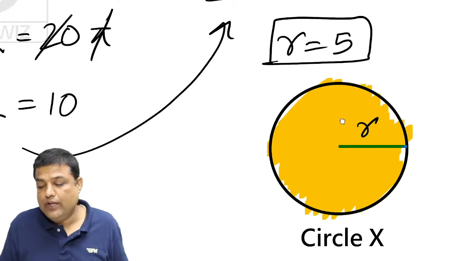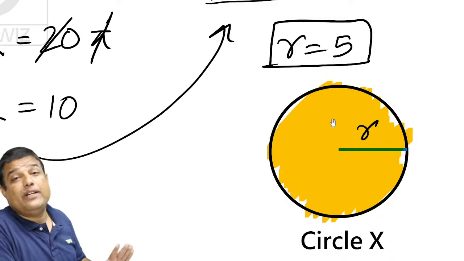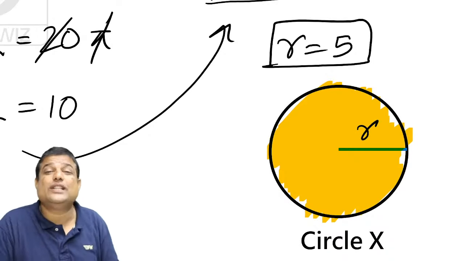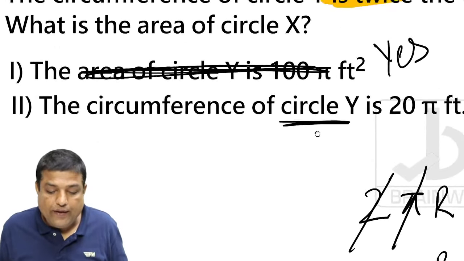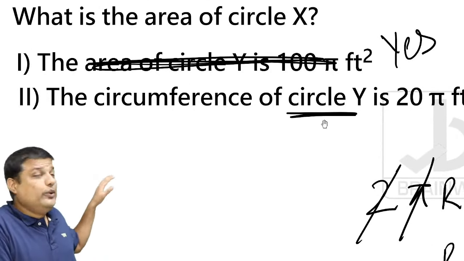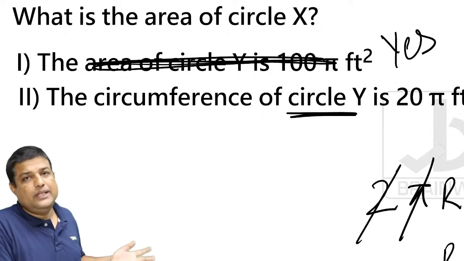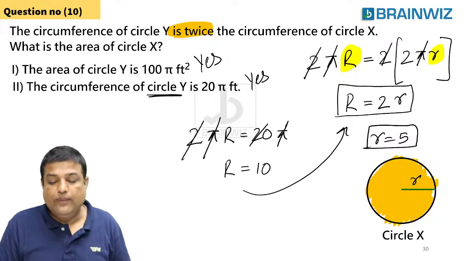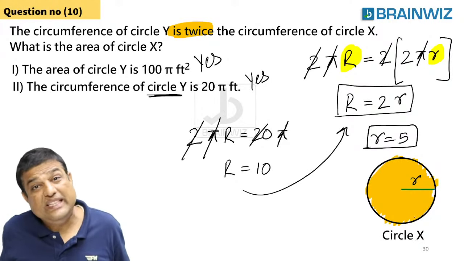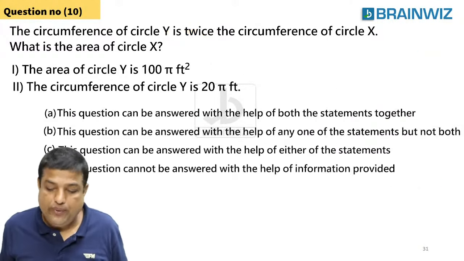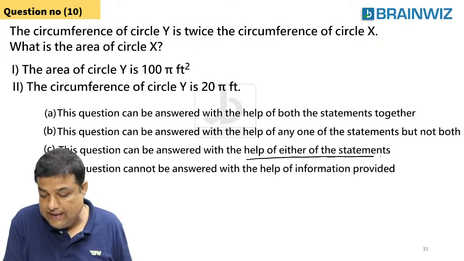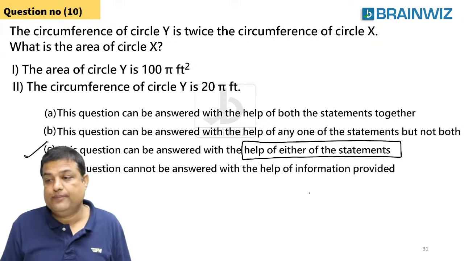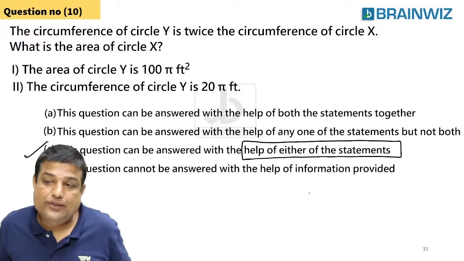When you got the R value, can you find out the area of this circle? Definitely I can find out the area of the circle. Why can't I? But do I need to find it out? No. What's the question? In order to find out the area of the circle, do you think the second data is sufficient for you? Yes, give me this data, I'll solve it. I can solve the first one and I can solve the second one also. Either of the statements is okay for me. So the answer is, either statement alone is sufficient. Have you all understood this question, guys?